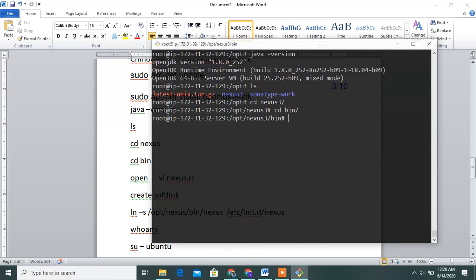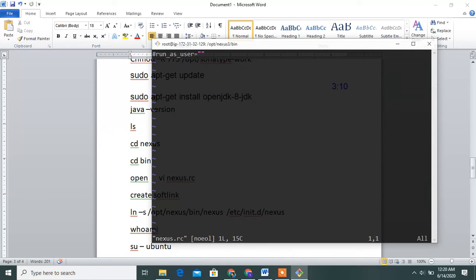See this, guys, this is the nexus.rc file. Click I for insert mode and type the user which is running Nexus, the ubuntu user. Then remove the unrelated characters and save it.